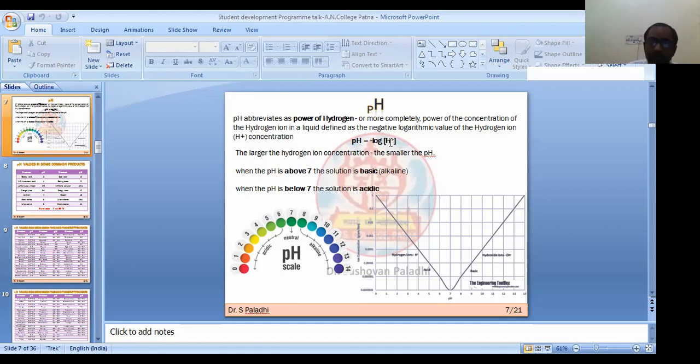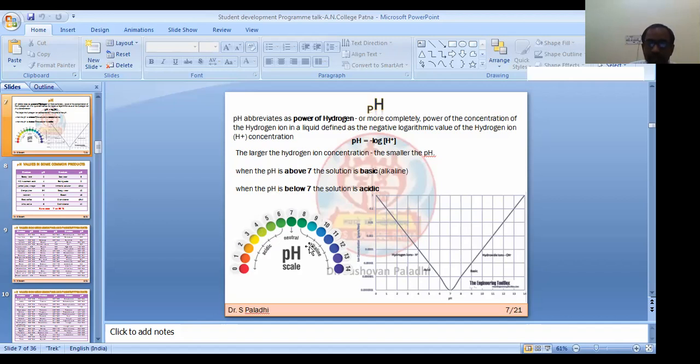Minus log of H plus denotes that the higher the concentration of H plus, the lower the pH. Higher the concentration of H plus, lower the pH. Lower the concentration of H plus, higher the pH. Anything above 7 is basic, and below 7 is acidic.